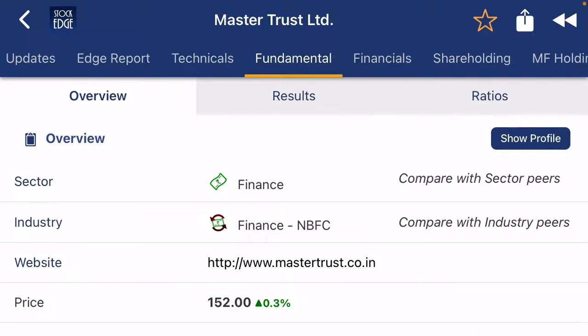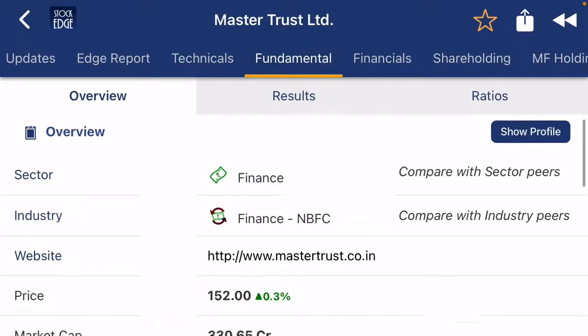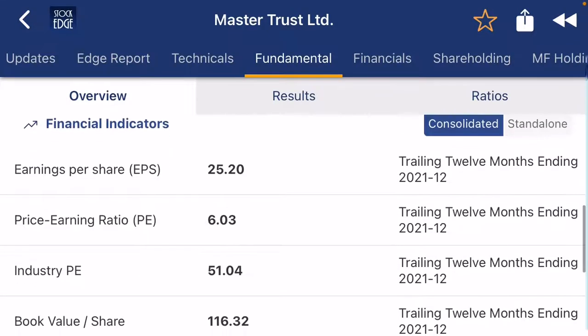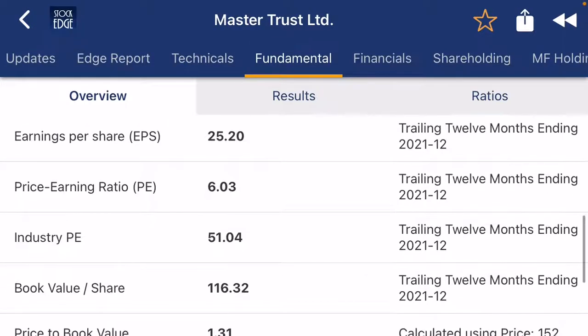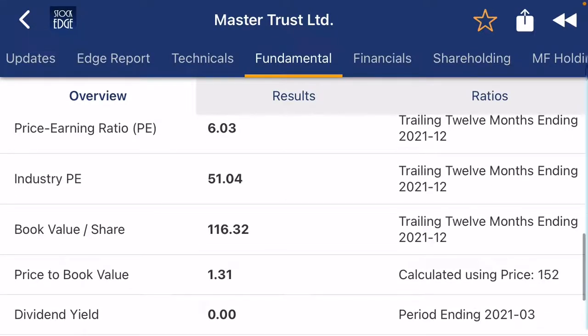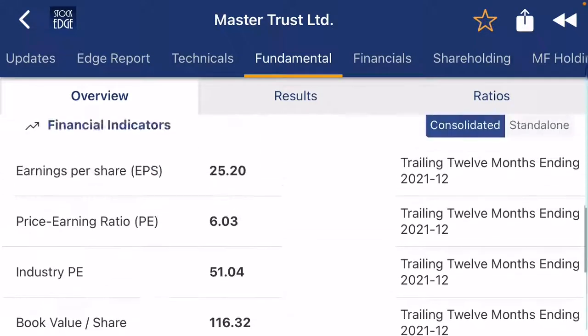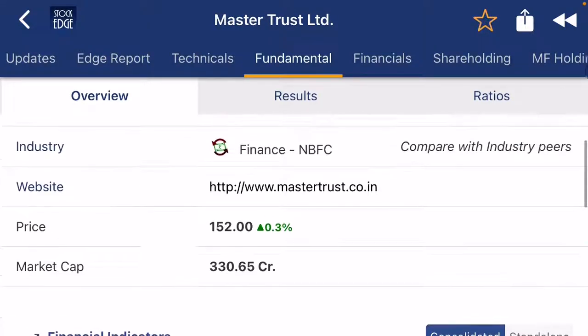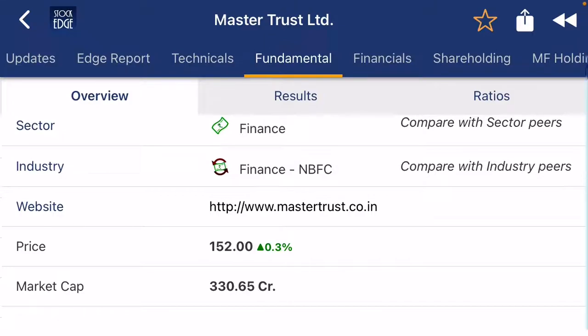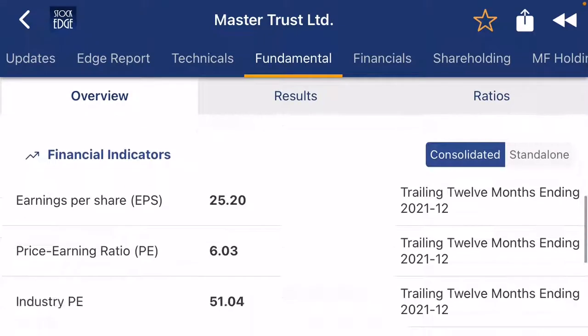Now going to the fundamental analysis, you can see the company's EPS is 25, P/E 6.0, industry P/E 51. The industry P/E of 51 indicates the company has very good potential in the future, and maybe the price, which is 152 rupees right now, may go to 300 rupees in the future.